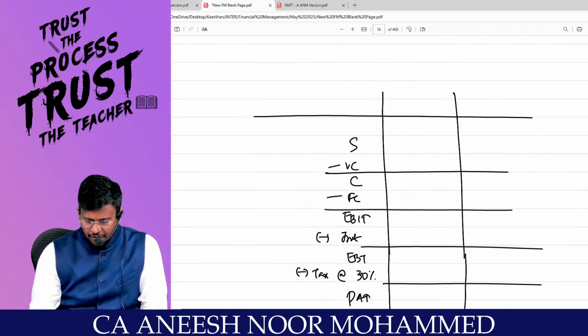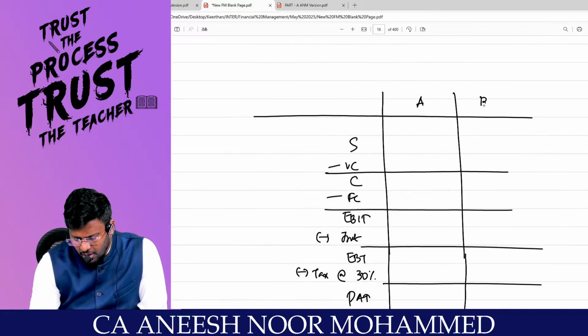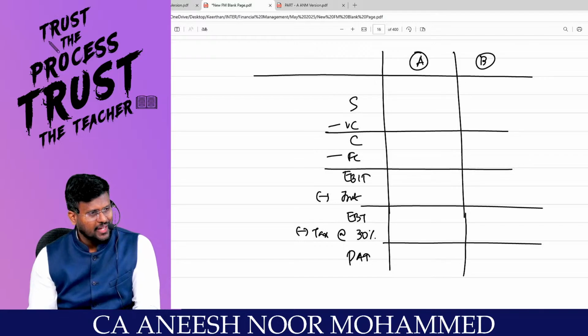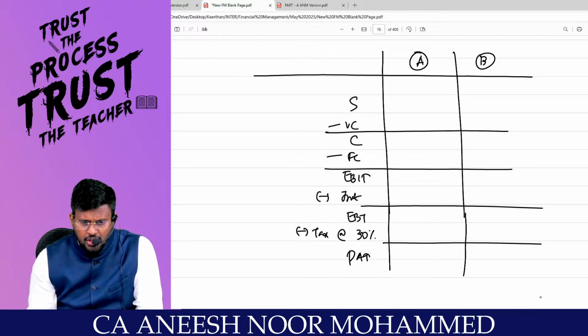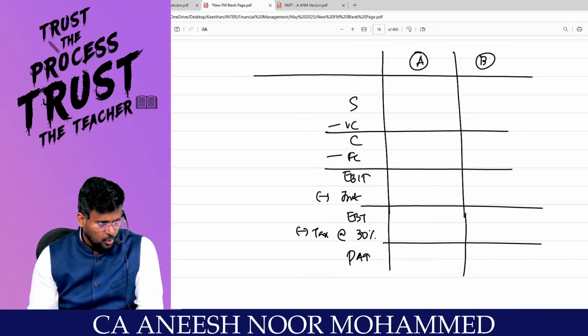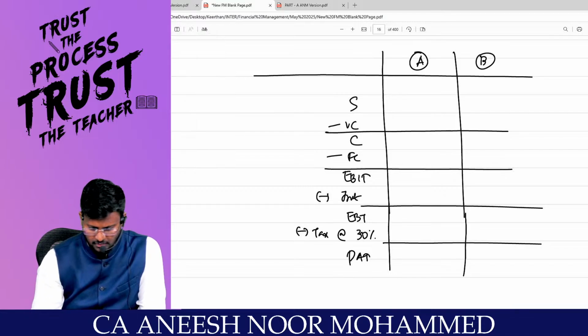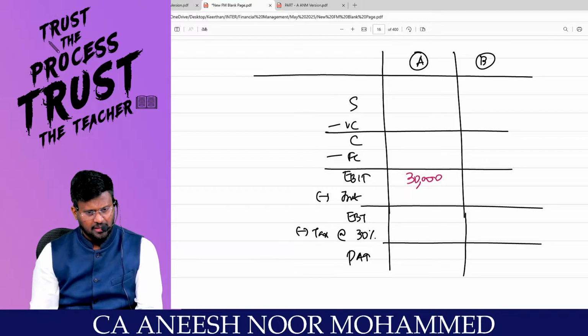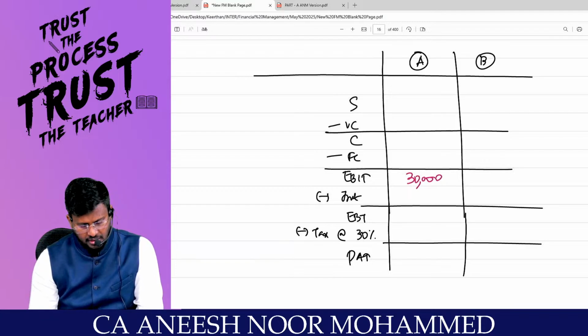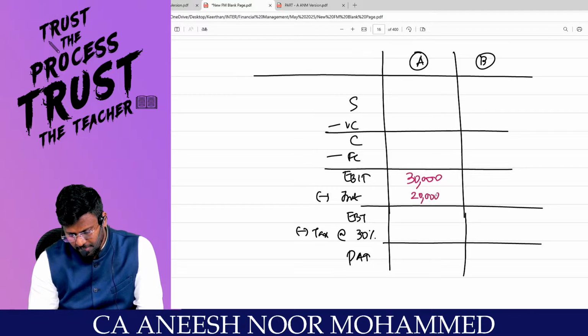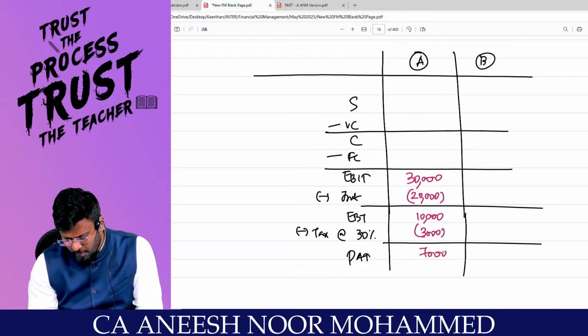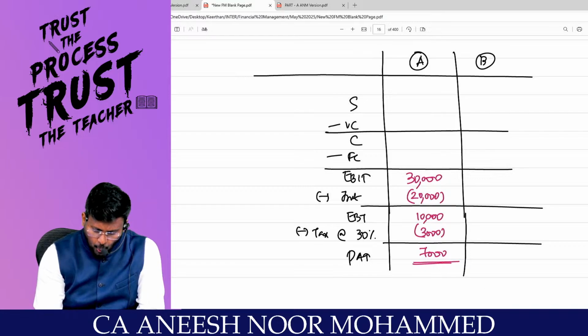For the first company, A and B, sales given? Not given. Variable cost given? Not given. Contribution? Not given. Fixed cost? Not given. EBIT given? Not given. We found it just now: 30,000 is the EBIT. Is the interest given? Given, 20,000. So from 30,000, if 20,000 goes, we get the earnings before tax. From that, pay tax at the rate of 30%, 3,000. 7,000 will be the PAT. Comfortable? Now I have the EBIT.